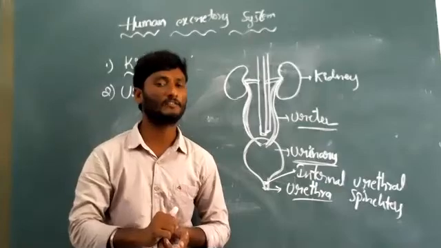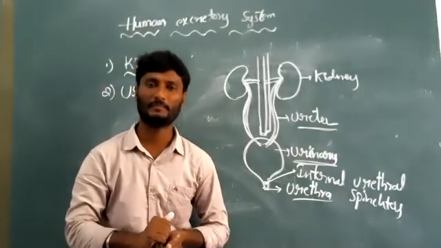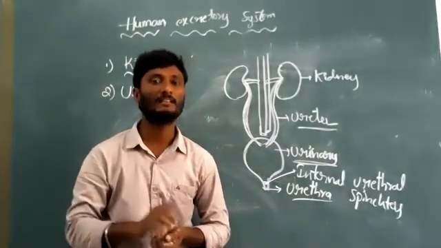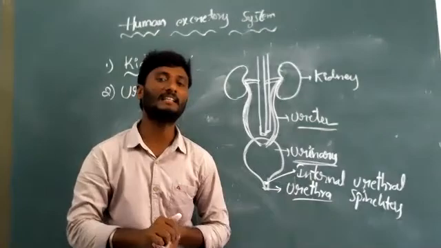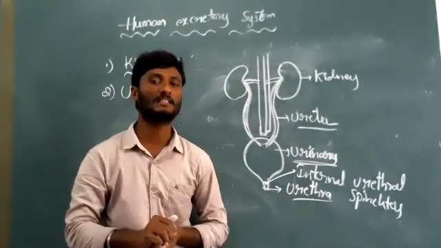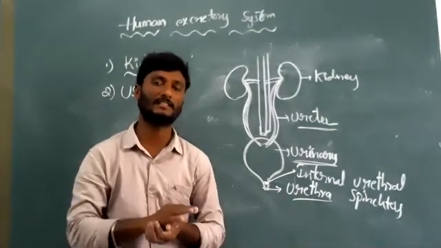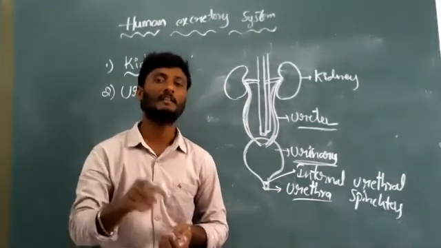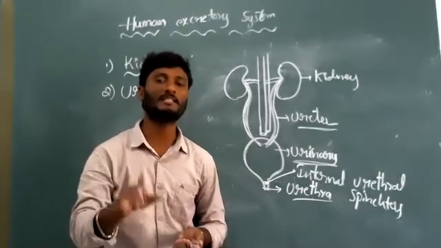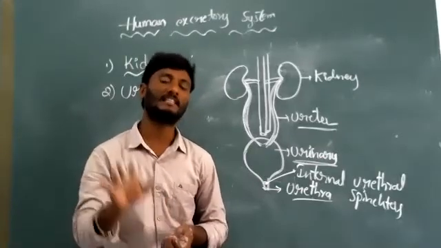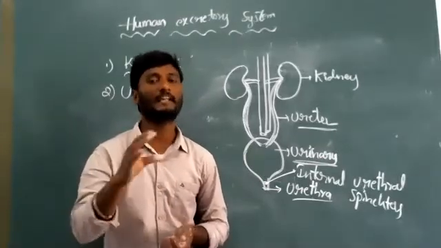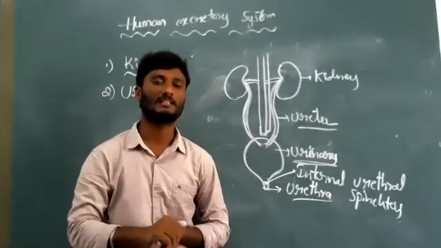Look here. The urethra is different in female and male. In males, the urethra and genital ducts are connected to each other. With the help of the urethra, male animals pass urine and also reproductive cells like sperms.